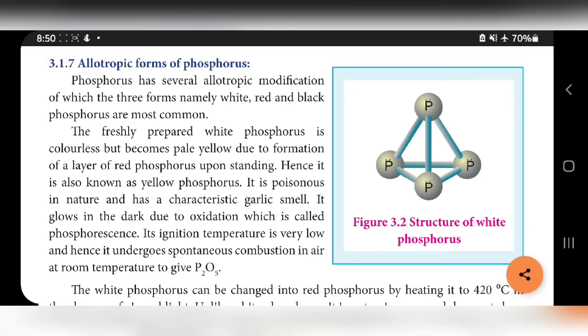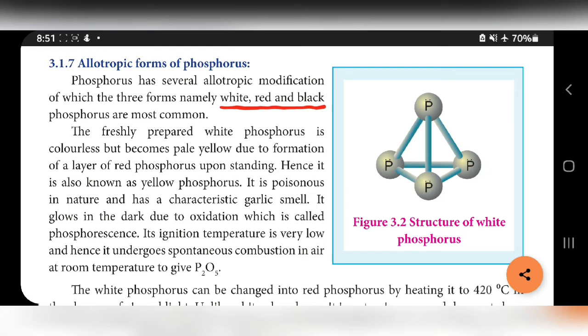Phosphorus has several allotropic modifications, of which 3 forms, namely white phosphorus, red phosphorus and black phosphorus, are mostly available. One is white phosphorus, another one red phosphorus and black phosphorus. These allotropes are generally common.